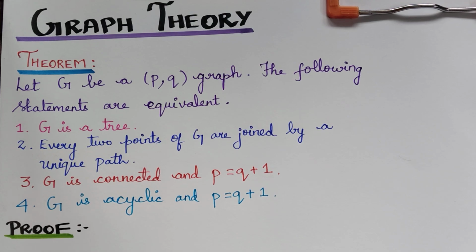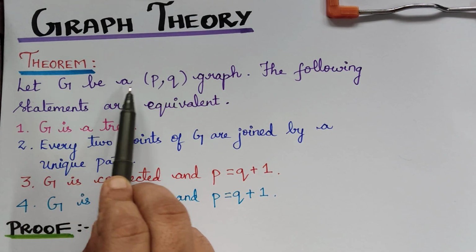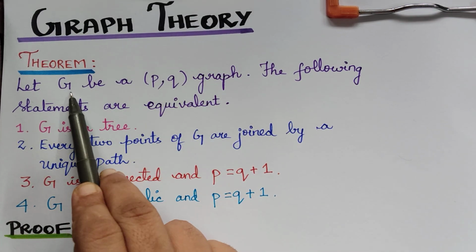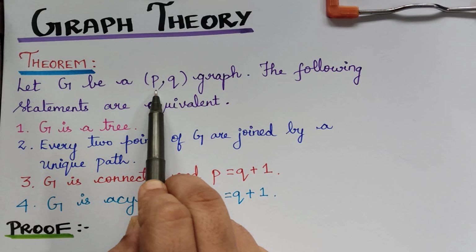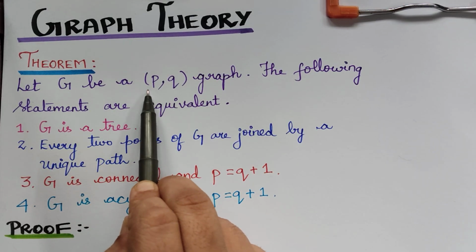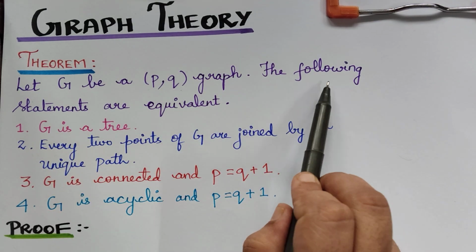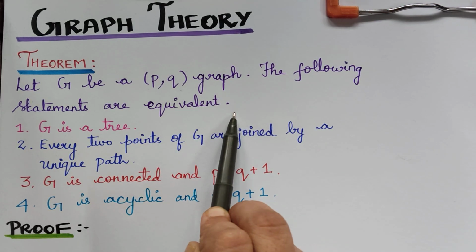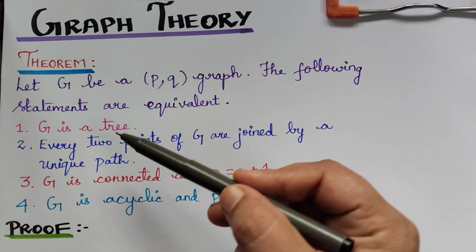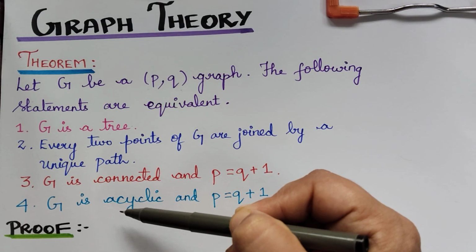Dear students, under the topic graph theory, here we have a very significant theorem. Let G be a (P, Q) graph, which means G has P number of vertices, also known as points, and Q number of edges, also known as lines. The following statements are equivalent. So we have to prove that these statements are equivalent to one another.